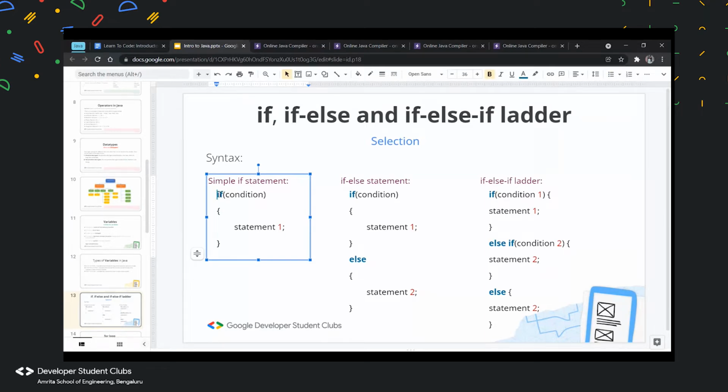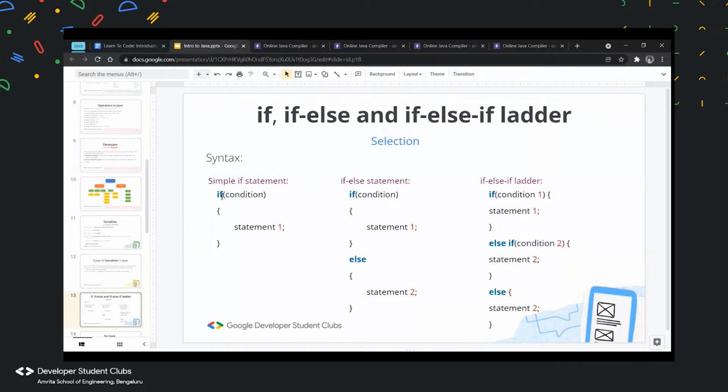So if is a keyword, and this is your basic syntax: if, bracket condition, open flower brackets, put in your statements, close flower brackets. Now this statement will be executed only when the condition is true. If the condition is not true, it will not even execute the statement. It will not enter this block. It will just go to the next statement, which is outside the if statement.